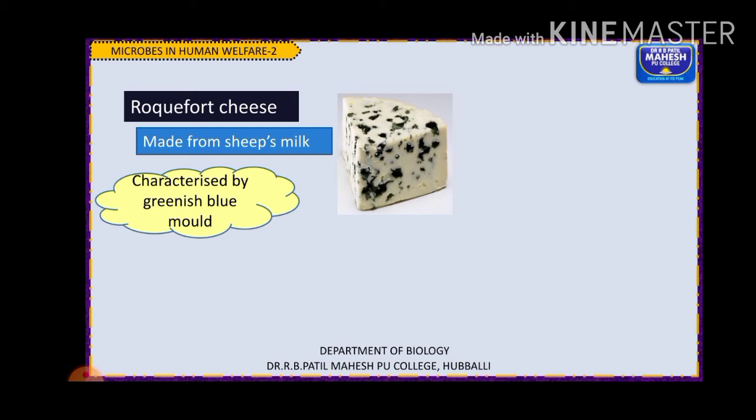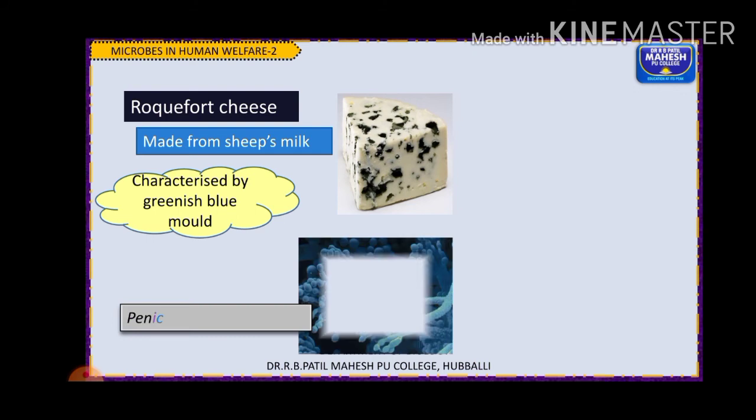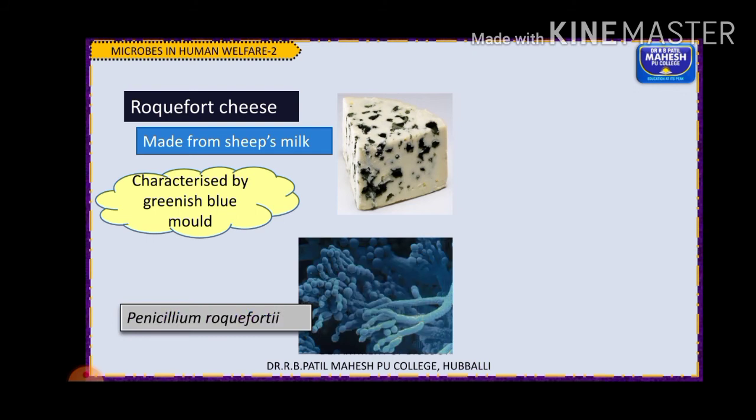Because of the fermentation by the fungus, it gets a greenish appearance, and the microbe used here is the fungus Penicillium roqueforti. That is why it is called Roquefort cheese.